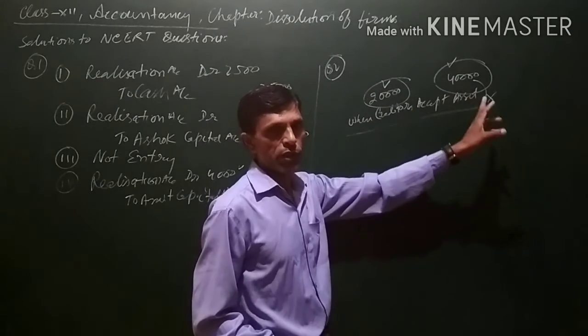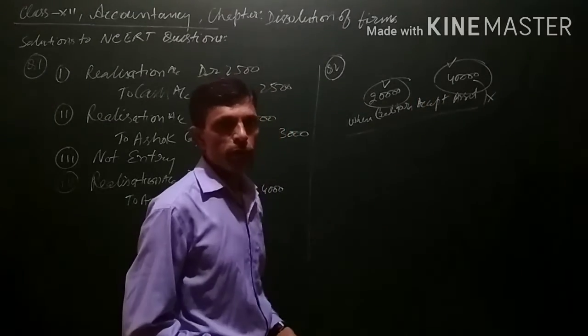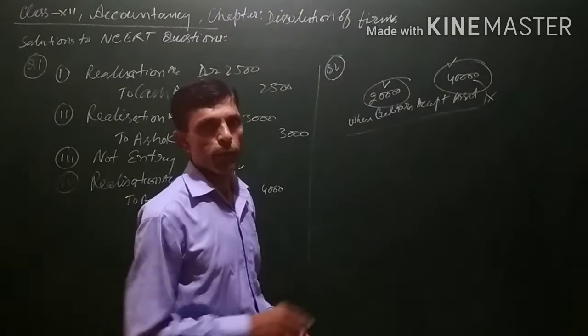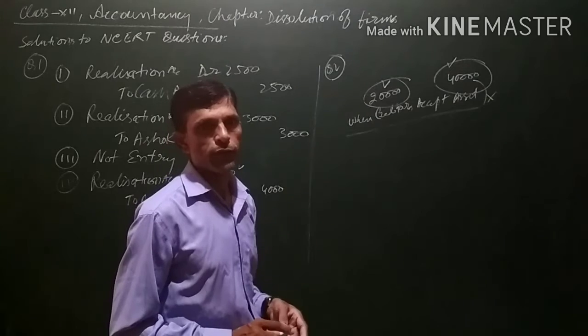But if a creditor takes an asset whose value is more than the amount due to him, and if he pays some amount back to the firm, the excess amount, then for that an entry will be passed.